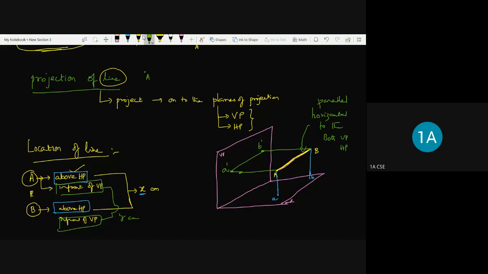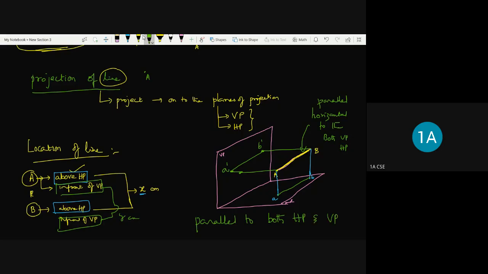So these endpoints A and B are both at the same distance from the horizontal plane, and also at the same distance from the vertical plane. In that situation, this line AB is said to be parallel to both HP and the vertical plane.